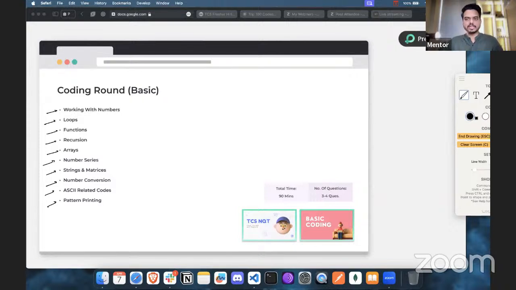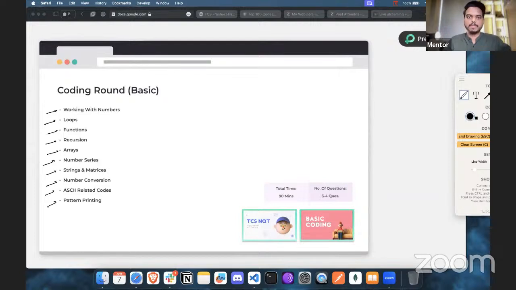Now, all of these things might look easy, and in my experience, most students just ignore it. They feel these are questions they can easily solve, so they don't have to worry about this section. But that's where they make the mistake. So just because it is easy, do not completely ignore it.